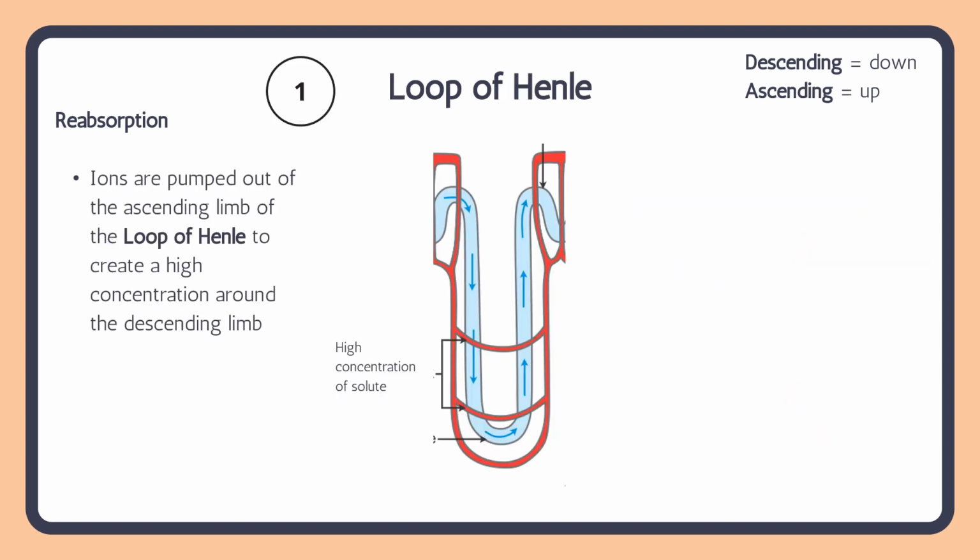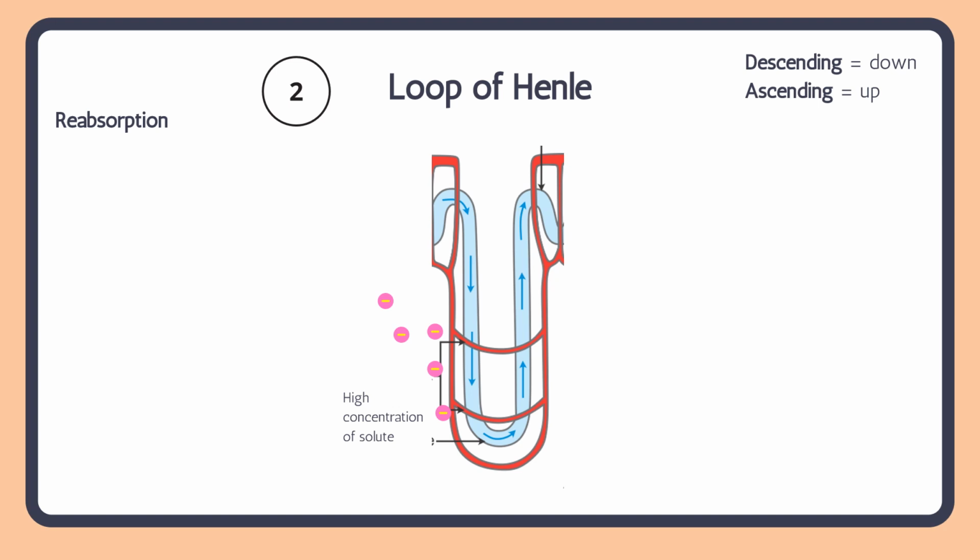So the first part is that we have ions being pumped out of the ascending limb. So ions get pumped out from this limb, and it creates a high concentration around the descending limb. So let's see how that happens. Ions are pumped out of the ascending limb, and it creates a high concentration of solute, so the ions are the solute, around the descending limb. This is important